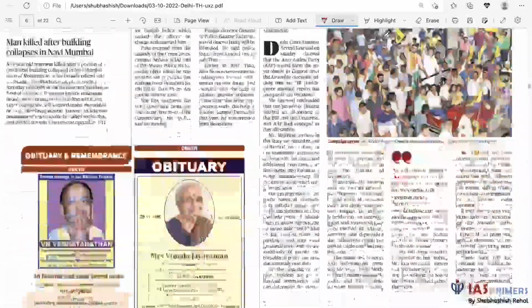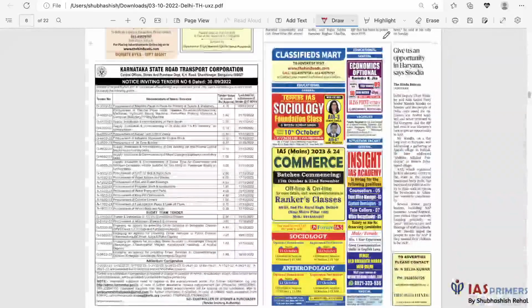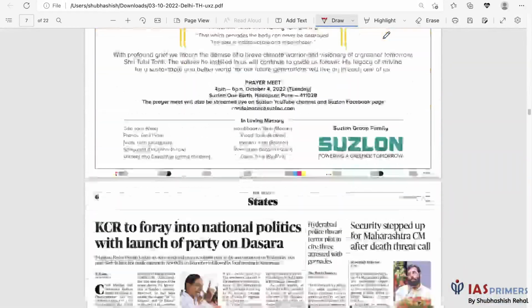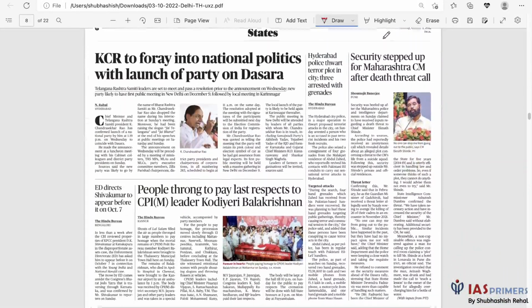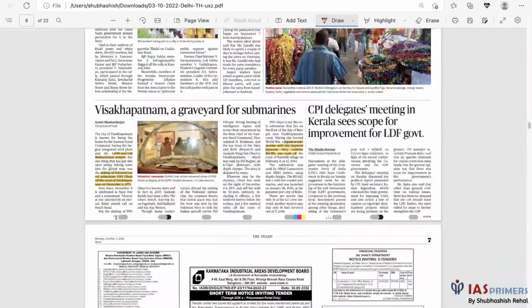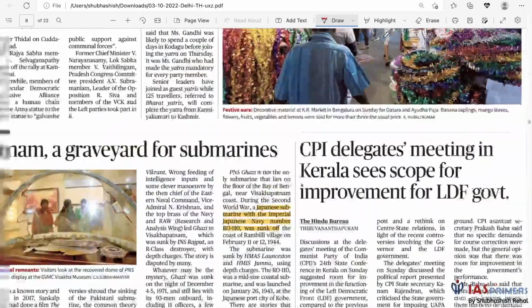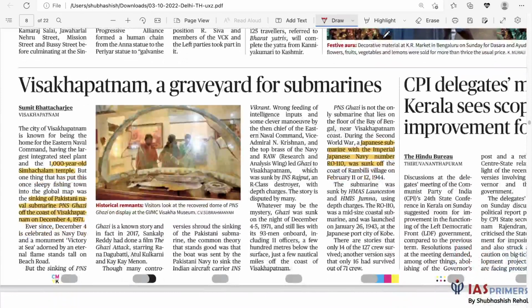Let's move forward. Let's zoom out, actually, it makes it easier. Okay, so some political party related news. Okay, this seemed interesting. Vishakhapatnam, a graveyard for submarines. Fine. So let's read this.